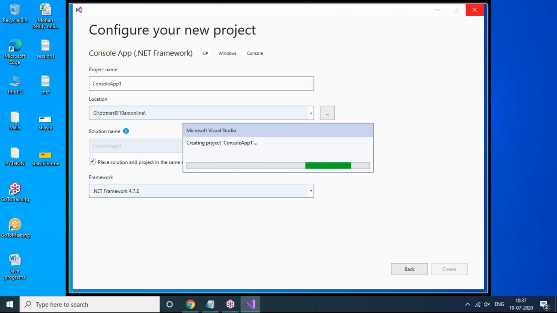It takes a few seconds to load for the first time. Then, so this is the basic structure of a console program. It will come. By default, as I said, some predefined namespaces will come according to the type of application you choose. But those predefined namespaces also will not be populated or highlighted. As per your code, whichever namespace is related to it is going to be highlighted later. Still it is taking time, so please wait a few seconds.